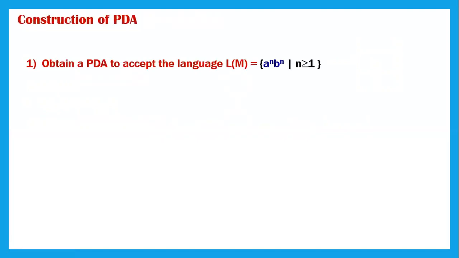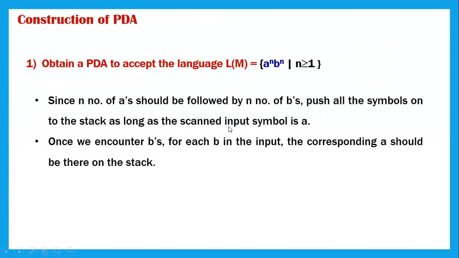Let's see how to construct a PDA. We will take one example. Obtain a PDA to accept the language A power n, B power n when n is greater than or equal to 1. This is a context-free language, because we don't know exactly when we have to stop unless we keep it in memory. So with finite automata, it is not possible to construct A power n, B power n.